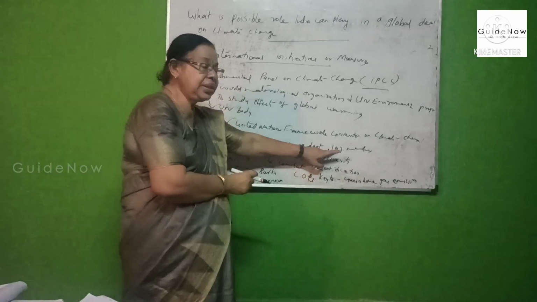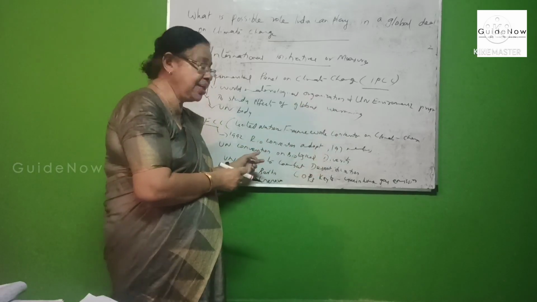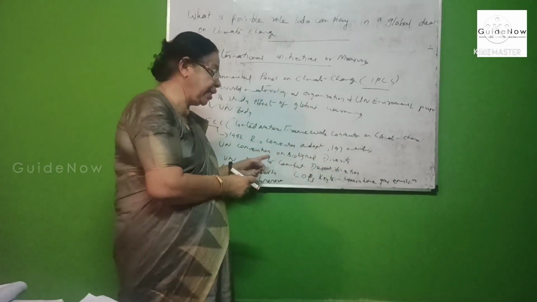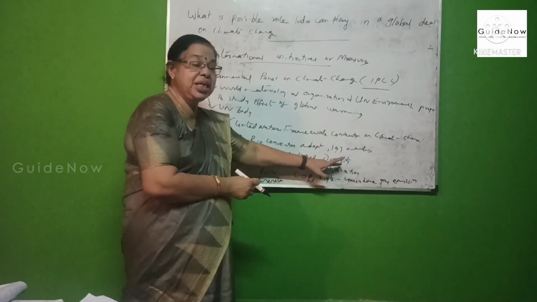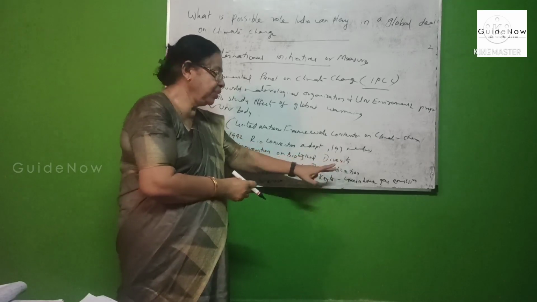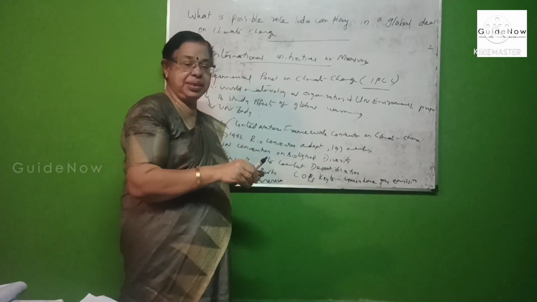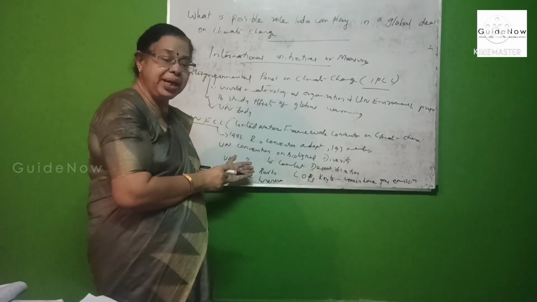It included 197 members. The sister institutions are the UN Convention on Biological Diversity and the UN Convention to Combat Desertification. These 197 member countries joined together and formed their conference.